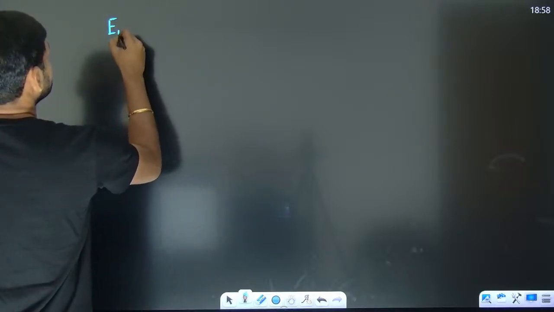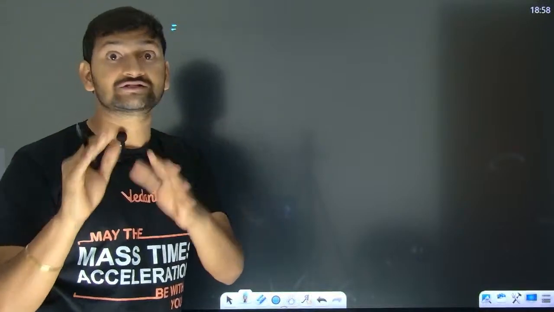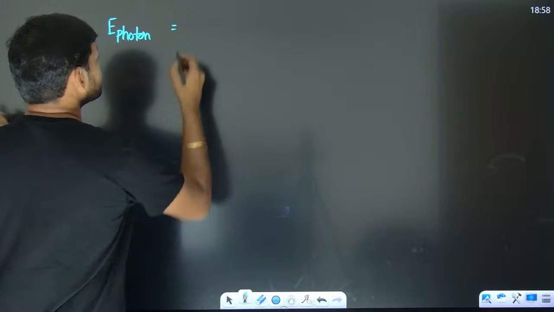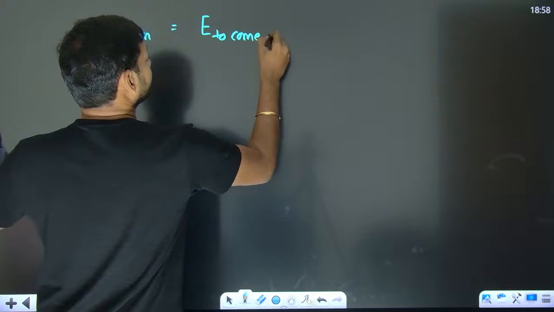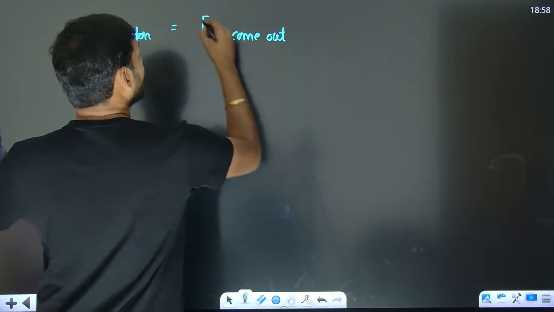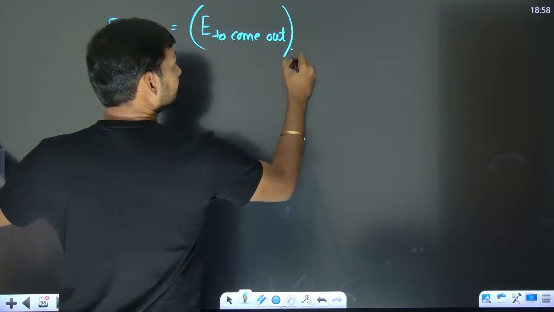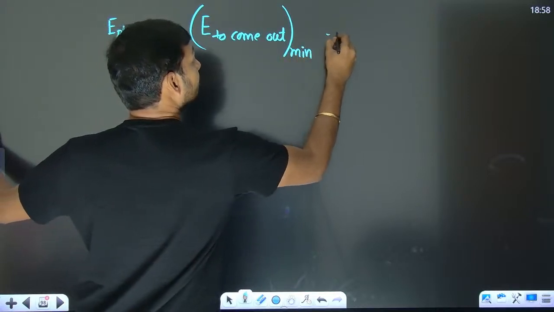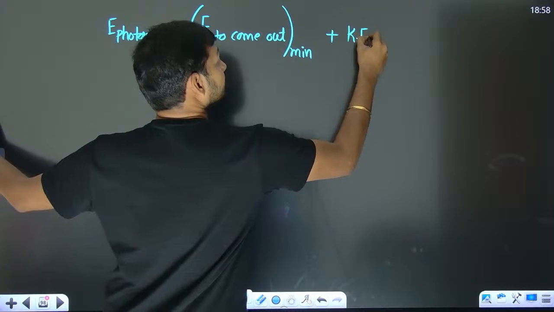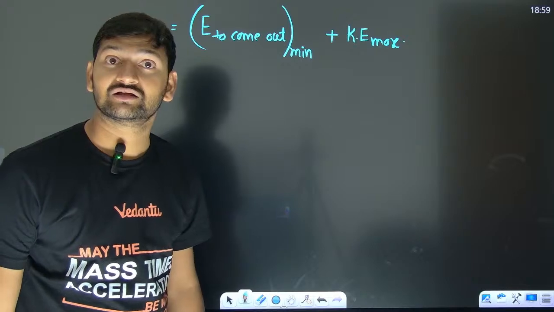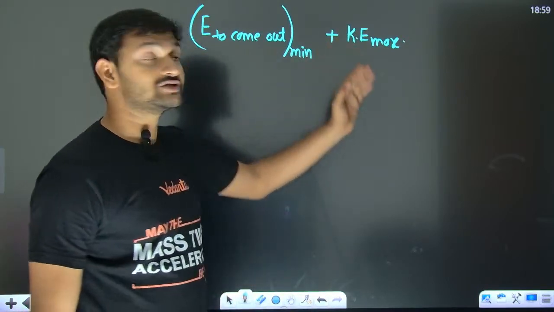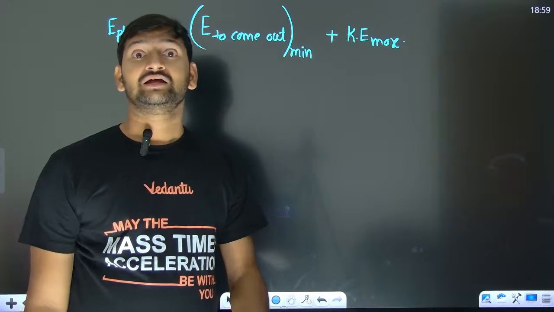The energy of the photon is fixed. If that photon strikes an electron in the outer orbits, then the energy it needs to come out is minimum, so there will be more energy stored as kinetic energy.